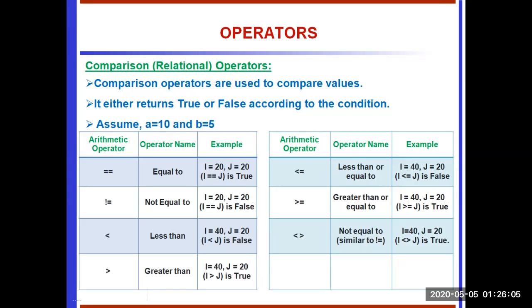See the greater than or equal. The first number may be greater or equal, it gives true. Less than or equal also: the first number may be smaller, the second one is greater, it gives true. If both values are equal, that also gives true. So that's why we are using greater than or equal or less than or equal. Similarly, not equal: if both values are different, it gives true. So we have to compare the two values, we go for a comparison operator.